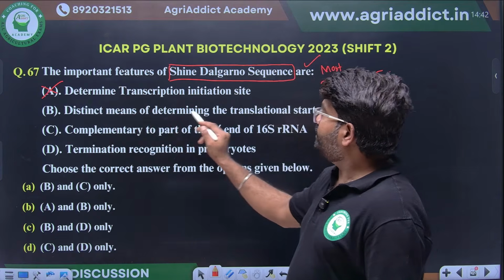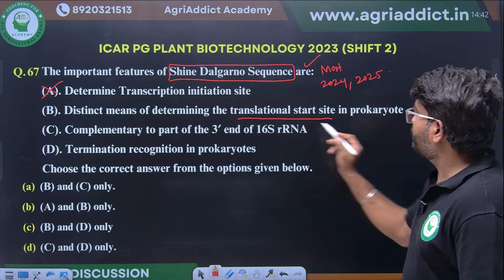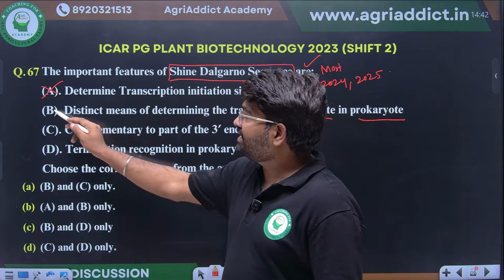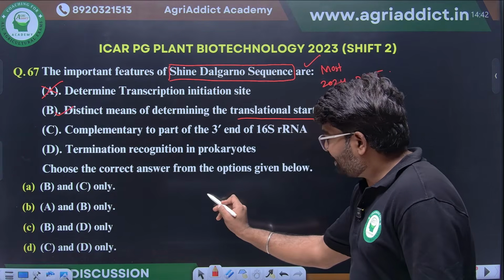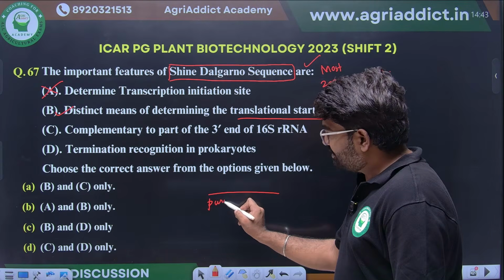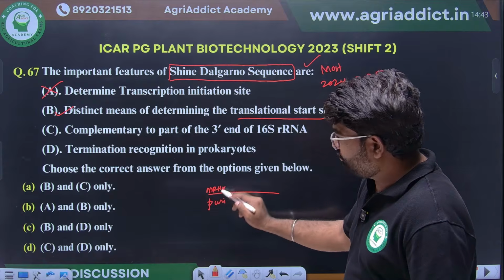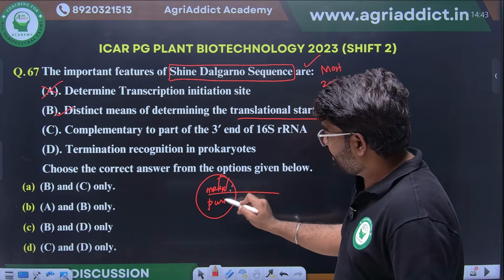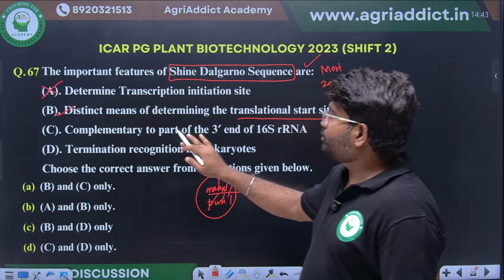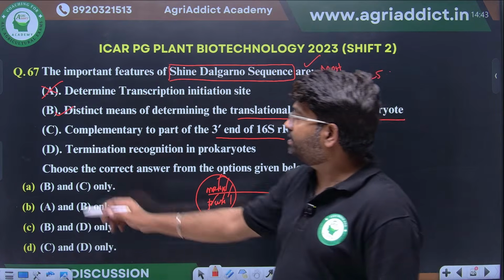Determining the translation start site in prokaryotes: yes, this will come, because the Shine-Dalgarno sequence is a purine-rich sequence present in mRNA. This will act as a site for ribosome binding. It is complementary to the 3' end of 16S RNA.